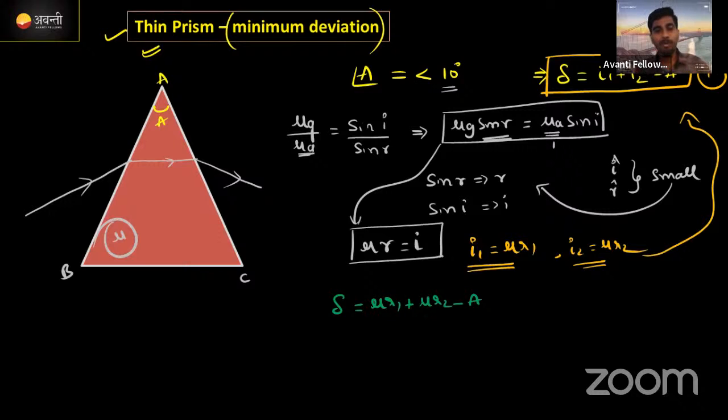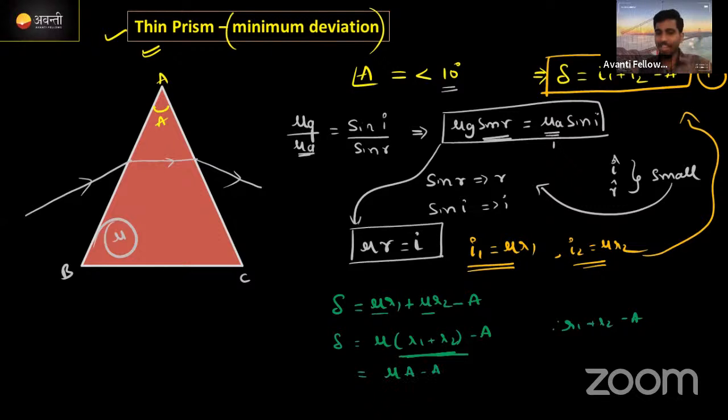Now in both terms we can take mu as a common factor. If you take mu as common, it becomes mu into R1 plus R2 minus A. And one more thing we know: R1 plus R2 is nothing but the angle of the prism. Yesterday we derived this. Now substitute R1 plus R2 is equal to A, the angle of the prism. Then the equation will become mu A minus A.